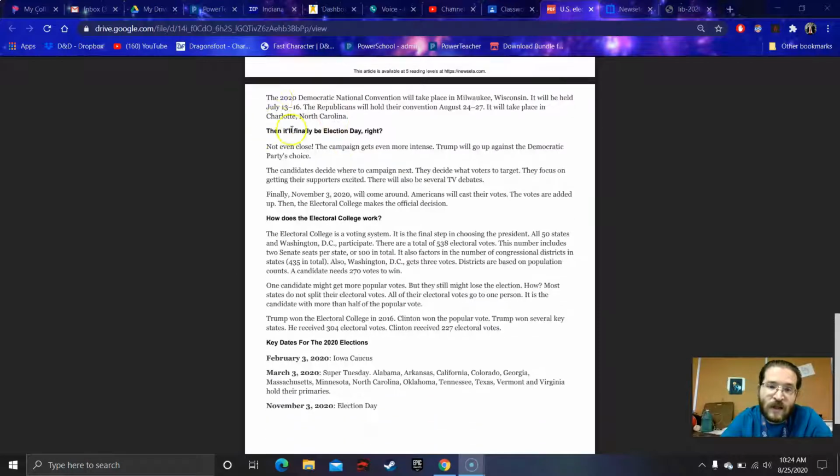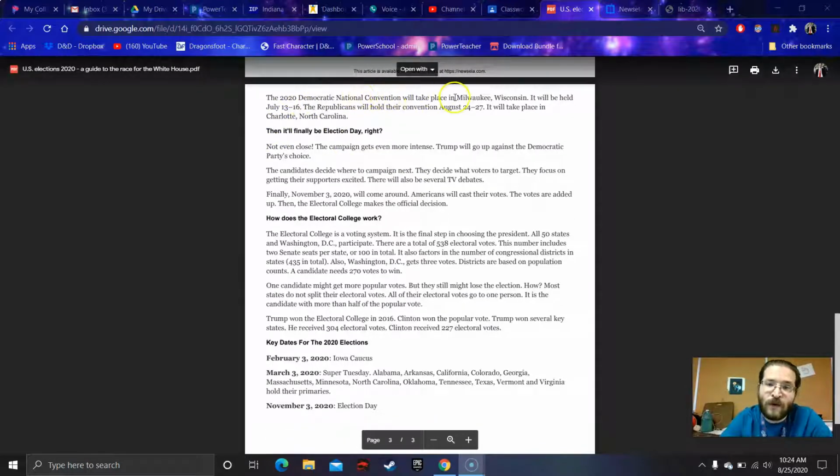The 2020 Democratic National Convention will take place in Milwaukee, Wisconsin. It will be held on July 13th through 16th. The Republicans will hold their convention August 24th through 27th. It will take place in Charlotte, North Carolina. Update: the Democratic National Convention took place virtually last week. The Republican National Convention is currently happening.